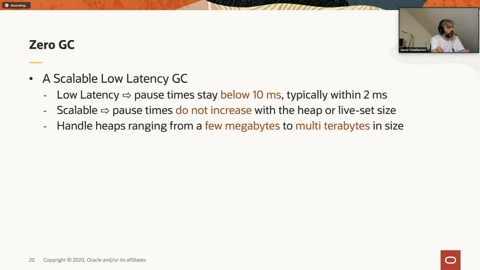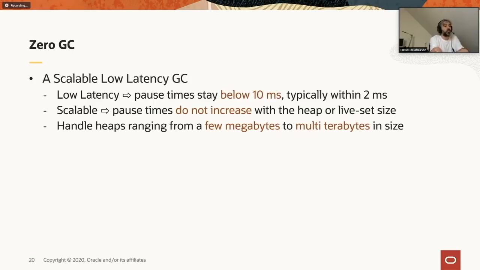So there are a few pauses, but they are reduced to the smallest time possible. We claim that the pause time should stay below 10 milliseconds with ZGC, but what we observe is that most of the time the pauses are more around 2 milliseconds, which obviously is very low. It's scalable in the sense that the pause time will not increase as you grow your heap or your live set. So the 10 millisecond pause time is something that you would get typically on a 1 gigabyte heap, but also on a 1 terabyte heap. So there's no change on that front.